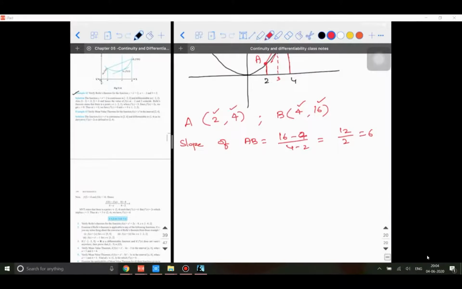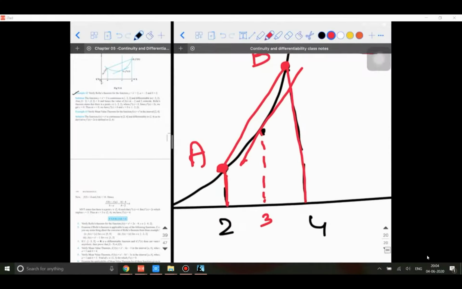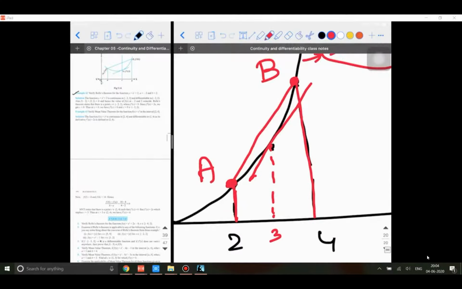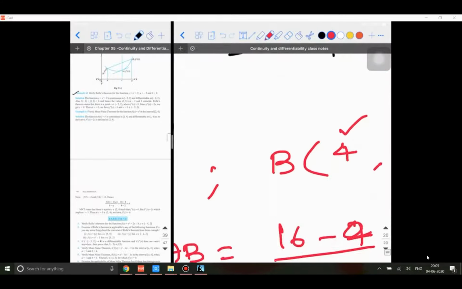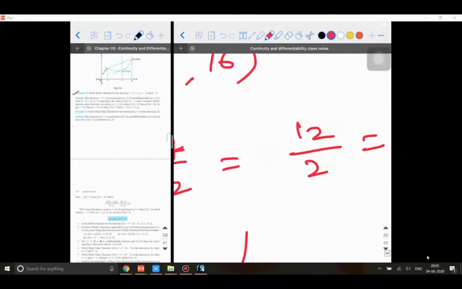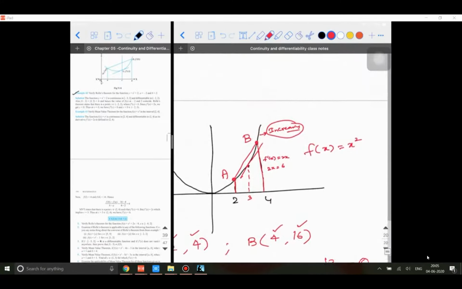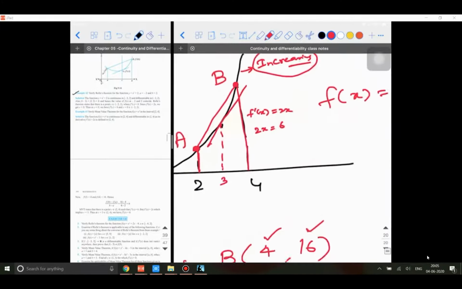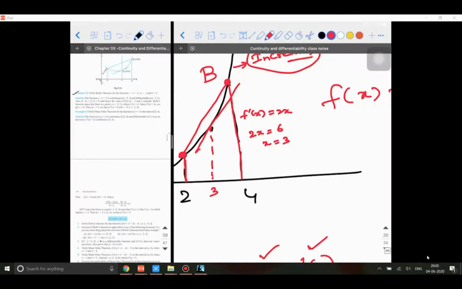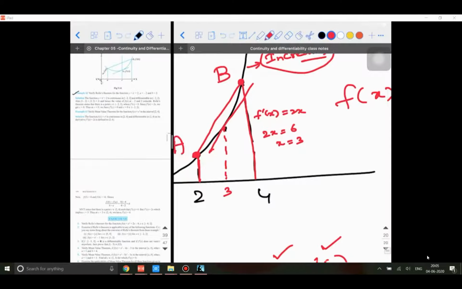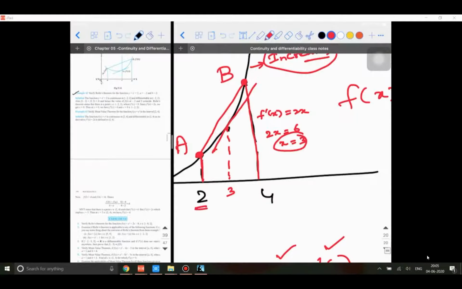Now visualize what I am going to do. Let me zoom in on the graph. According to the question, when I differentiated, f dash of x came out as 2x. If I equate this 2x to 6, I get this number. I tried to find the slope of the line joining the extreme points. If I equate it to 6, I check the point at which the tangent is parallel to the existing slope. So x is equal to 3 is the point that exists between 2 and 4.